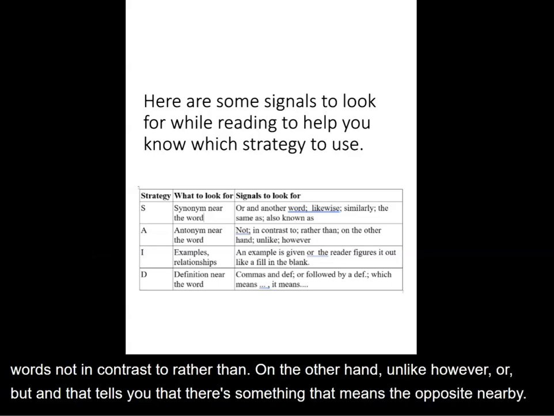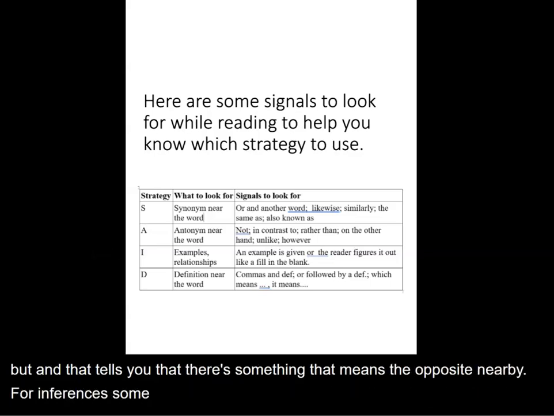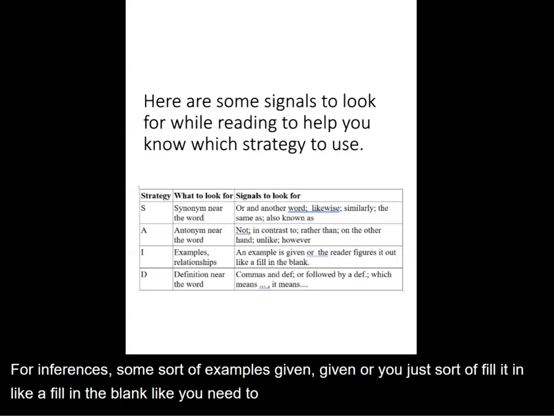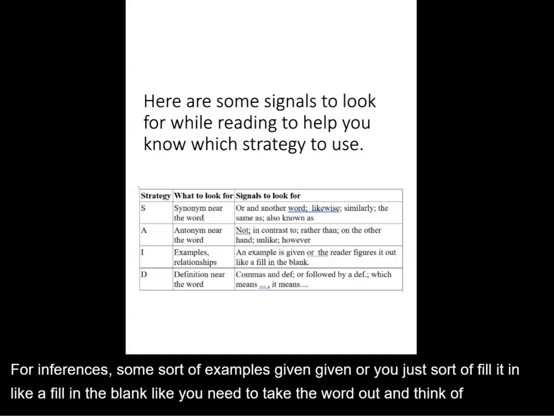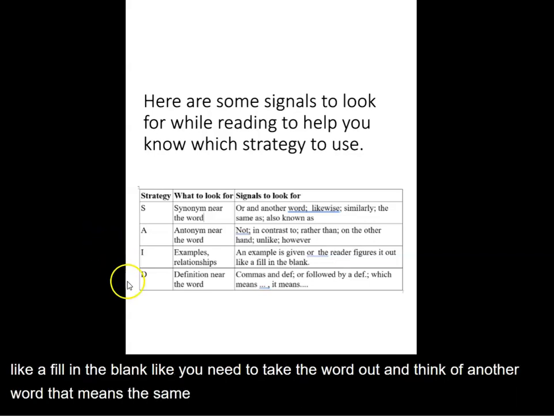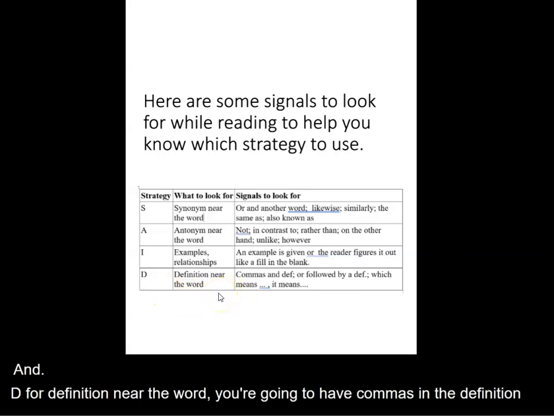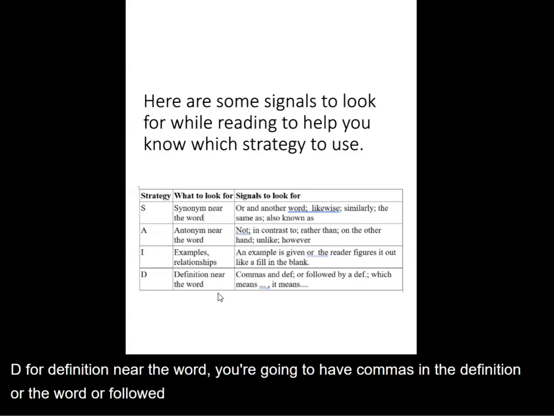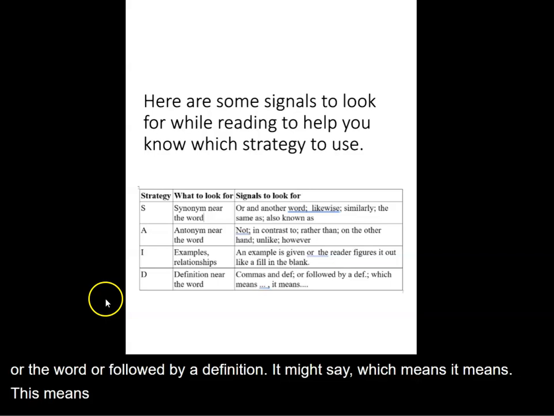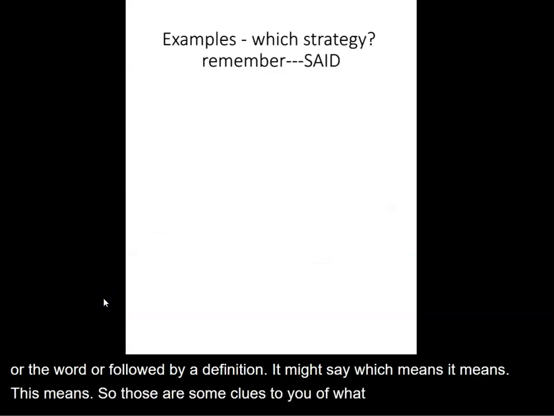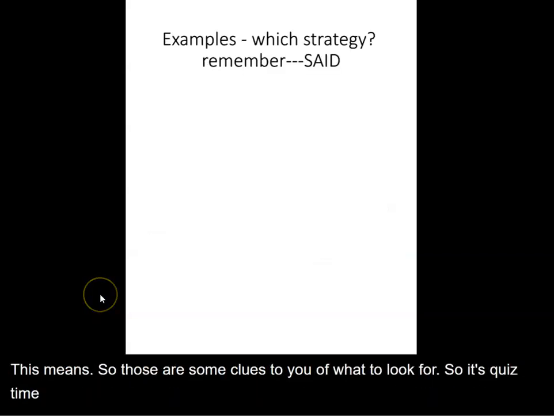For inferences, some sort of example is given, or you just have to fill it in like a fill in the blank. You need to take the word out and think of another word that means the same. And for D, for definition near the word, you're going to have commas in the definition, or the word or followed by a definition. It might say which means, it means, this means. So those are some clues to you of what to look for. So it's quiz time. Do you know how to do this?